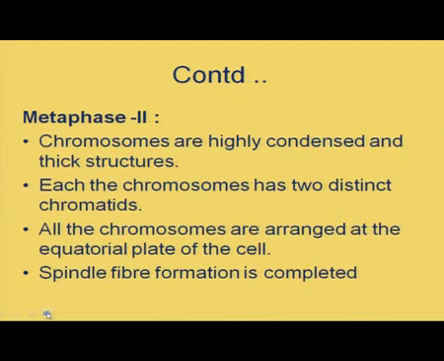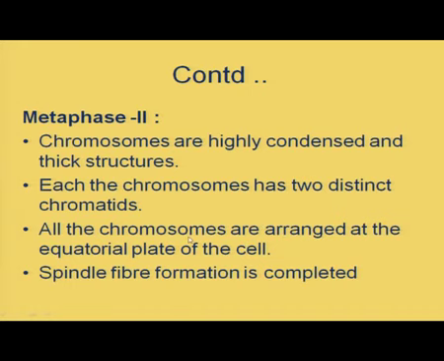Now, the next stage is metaphase II, and during this metaphase II, you can see the chromosomes in a highly condensed state. They are thick, rod shaped, highly condensed structures. You can clearly count and see the chromosomes during metaphase stage. Each chromosome has 2 distinct sister chromatids.